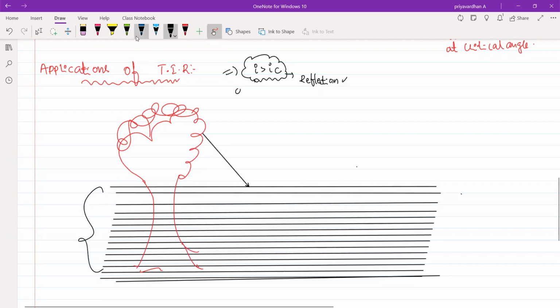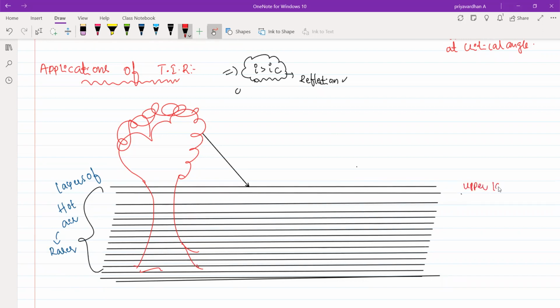These layers are layers of hot air. Whenever the air is in contact with the surface, it will get hot, and hot air is always a bit rarer. So you can see that the upper layer is more dense than the lower layer. I can say that the density of the medium will decrease as you go to the lowermost layers.